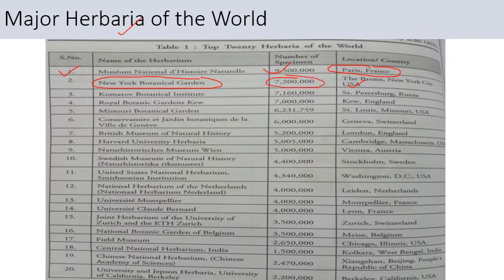Then we have the Komarov Botanical Institute, which contains 7.1 million plant specimens. It is present in St. Petersburg, which is located in Russia. Then we have the Royal Botanic Gardens, Kew Herbarium, which contains 7 million plant specimens. It is present in Kew, England. So this table shows a list of various world herbaria which contain various numbers of plant specimens.